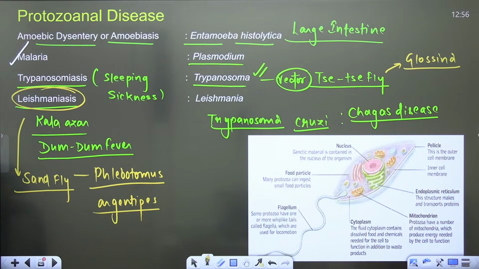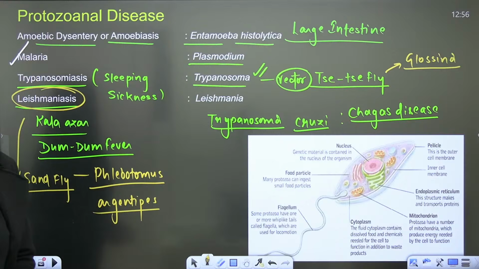Okay, so the malaria and amoebic dysentery part is what we need to discuss now. So Entamoeba histolytica.